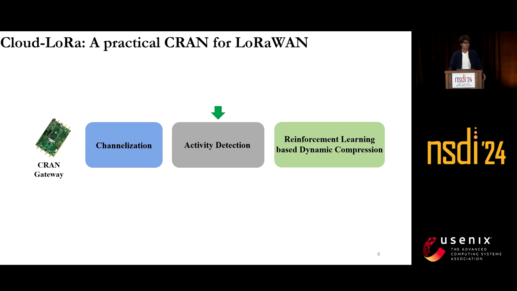As I mentioned, already the backhaul is very limited. We don't want to send noise samples. So therefore, the activity detection block is critical in identifying where all the activity lies. All these active periods are then fed to a reinforcement learning-based dynamic compression block that dynamically compresses the incoming radio samples based upon the available backhaul. The channelization block and activity detection block both involve a lot of signal processing. For today's talk, I will be presenting the reinforcement learning-based dynamic compression block.